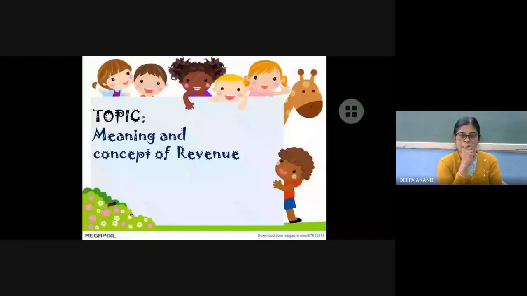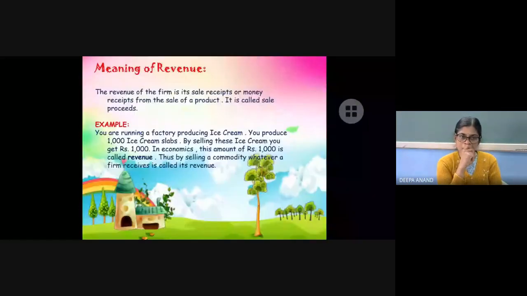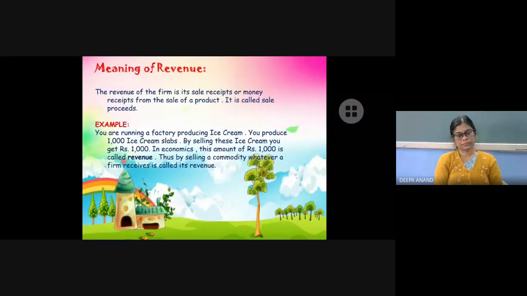My topic is meaning and concept of revenue. Now, meaning of revenue. The revenue of the firm is its sale receipt or money received from the sale of a product. It is called sale proceeds. Example, you are running a factory producing ice cream. You produce 1000 ice cream slabs. By selling this ice cream, you get 1000. In economics, this amount of rupees 1000 is called its revenue. Thus, by selling a commodity, whatever a firm receives is called its revenue.